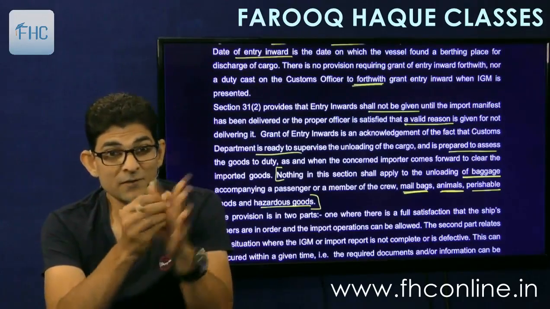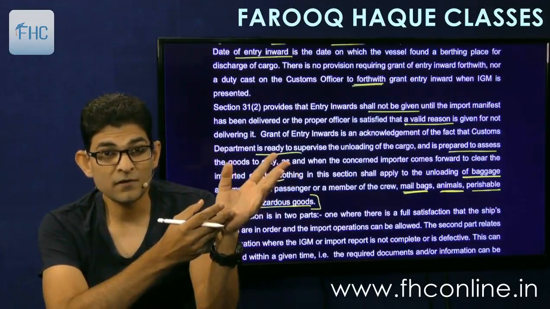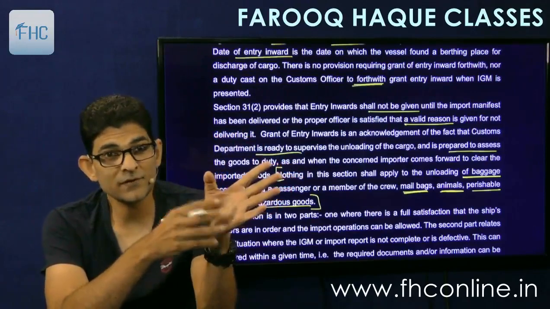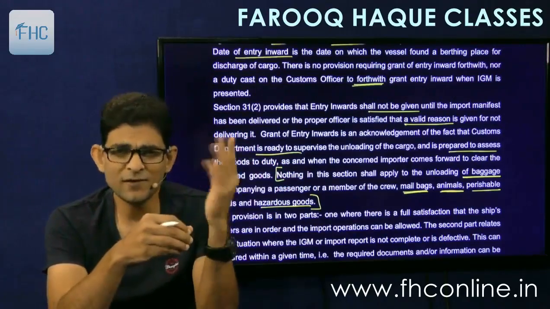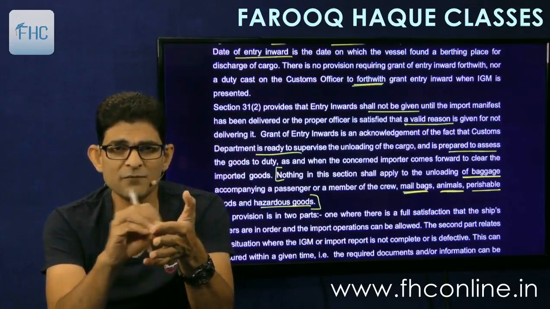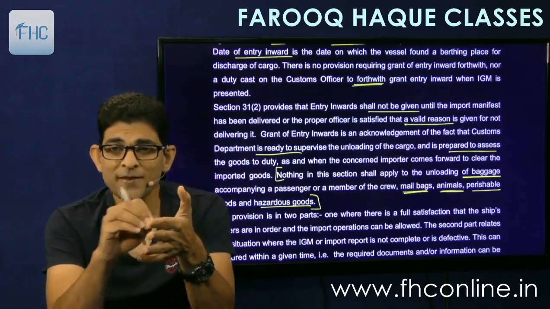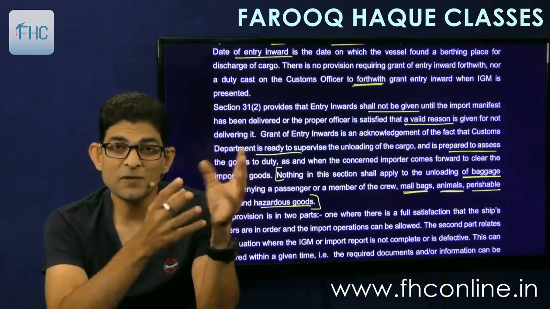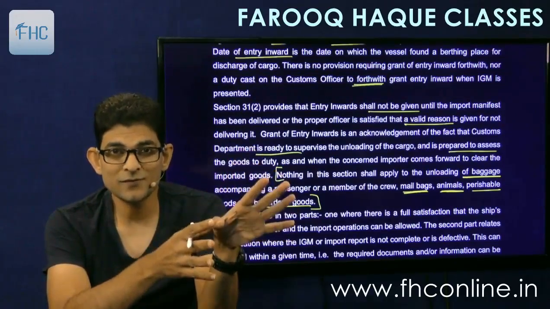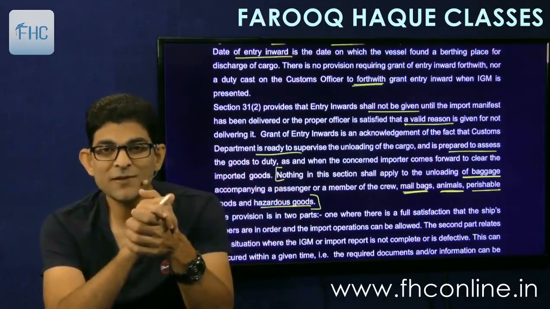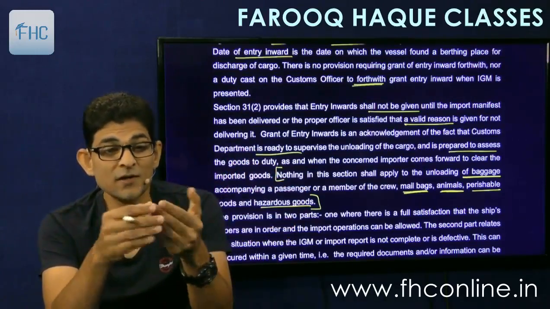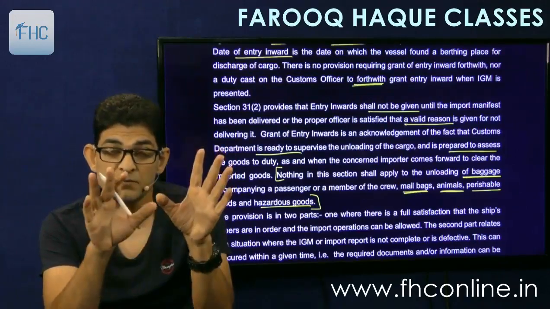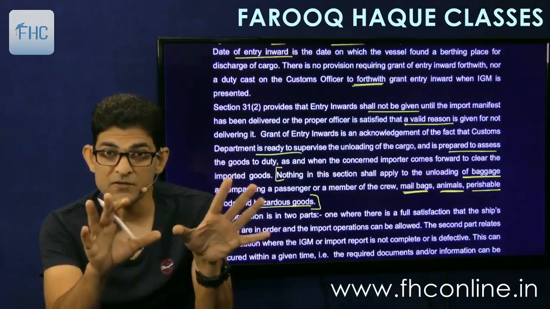Then animals can't wait. If you have imported animals for zoo, will animals stay on the ship till entry inward is granted? No, they will move. All the dinosaurs and elephants and all that you have imported can move. Perishable goods, if we wait for the permission to come, the perishable goods will perish, so don't let them perish, remove them immediately. And hazardous goods means like chemicals and all which can catch fire easily, so they have to be immediately transported and shifted to safe place.